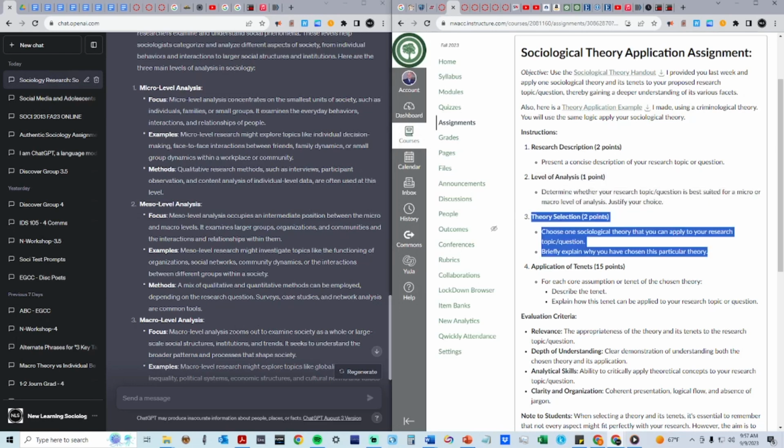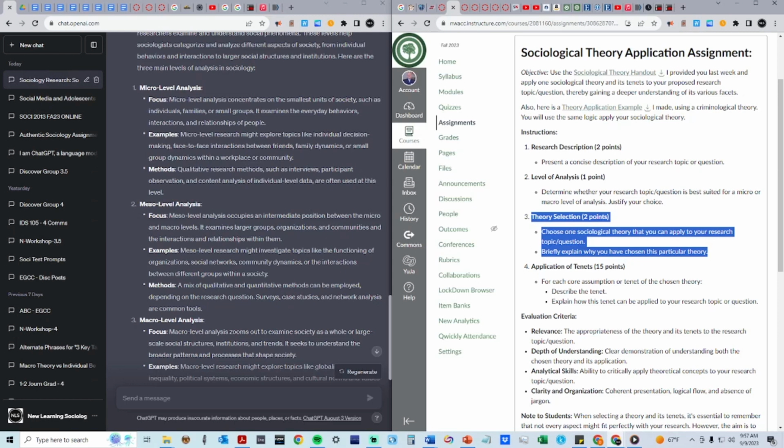Choose one sociological theory that you can apply to your research question or topic. Briefly explain why you have chosen this particular theory. For number 3, you should have already picked a theory that you want to apply. You should not have ChatGPT pick a theory for you. You should explain in your own words why you have chosen this theory. Do not have ChatGPT explain this for you.